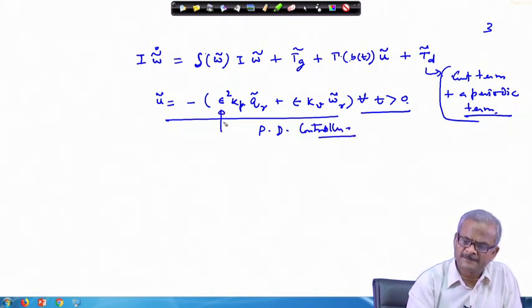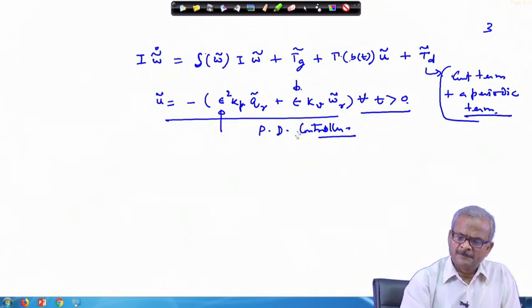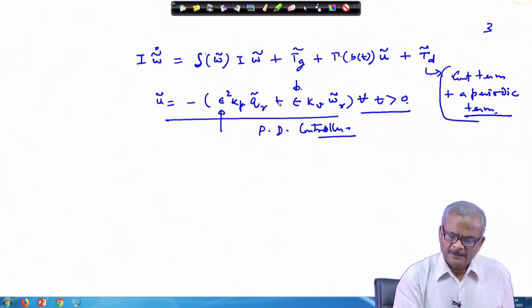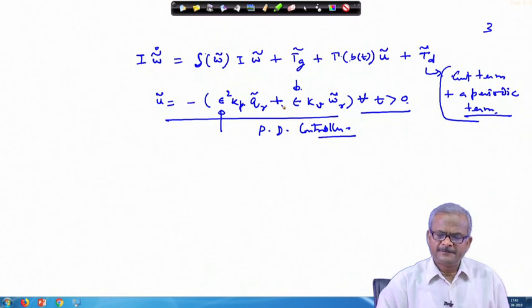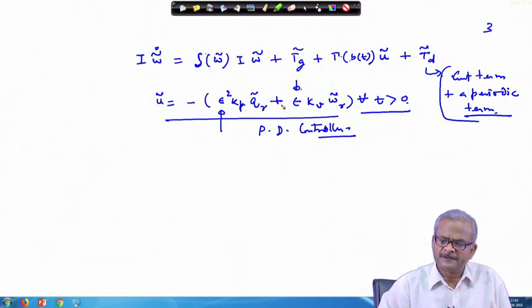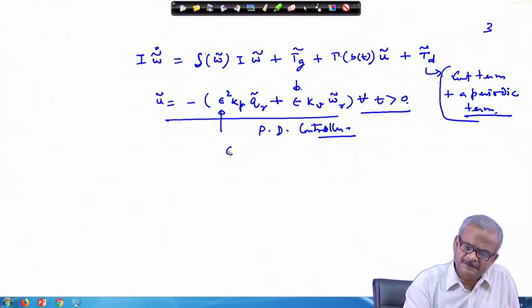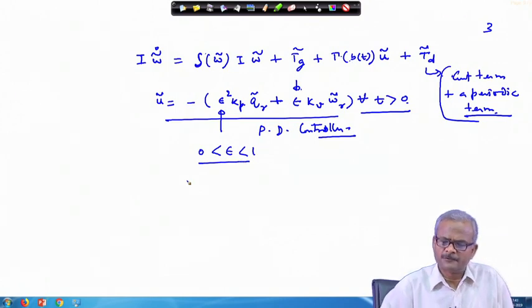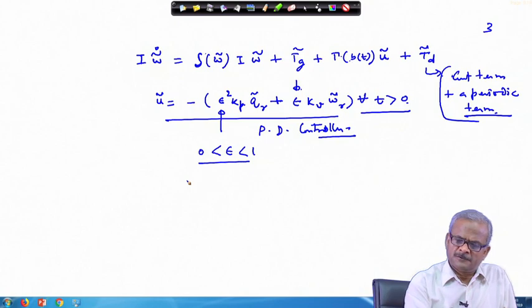And why has this epsilon been chosen? As I post the supplementary material on proof of stability of the system, you can look into that. Here epsilon is a small quantity lying between 0 and 1. This is just dependent on the state.